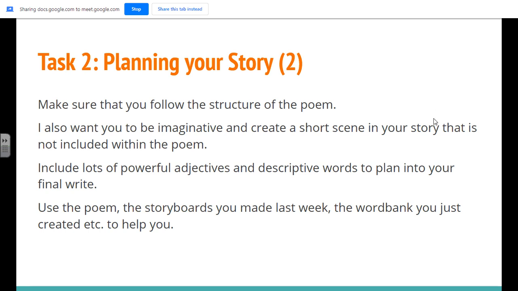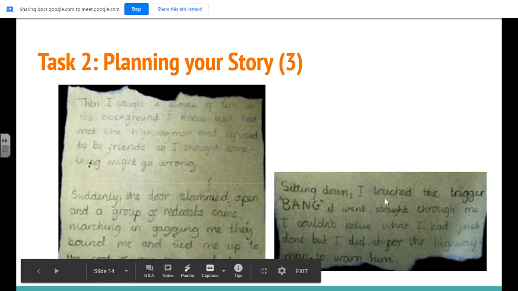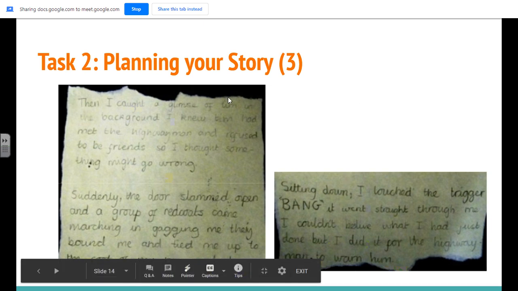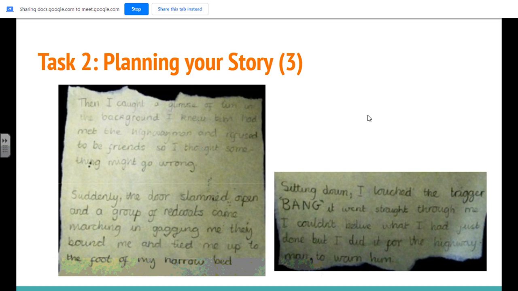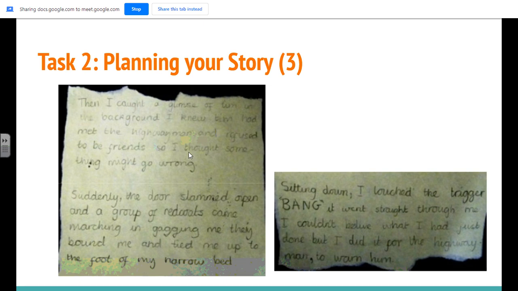And what I would like you to do is get on with that. Here's just a quick look at what a good one looks like, just to give you some more ideas. So this is from the point of view of Bess. We can see how this child has written it to include the structure of the story. So we've got the idea of the red coats coming in and gagging her and tying her to the bed. We've also got some information up here about what happens outside of the poem.